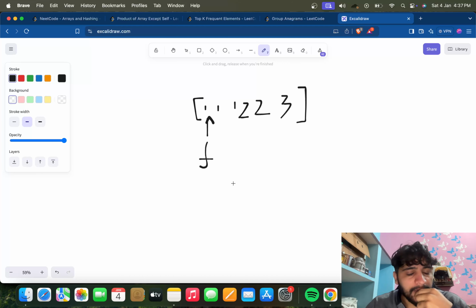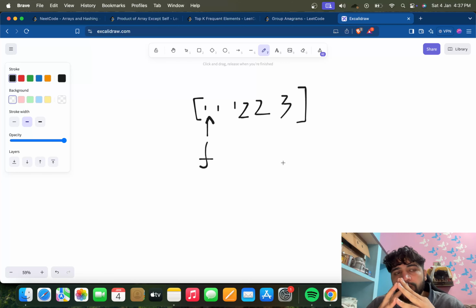We have the map here, in which we have both element and its frequency, but that's not in sorted order. For the sorting we are taking the max heap, but in the max heap we need to push both the frequency and the element, because we will sort on the basis of frequency and we will take out the element.